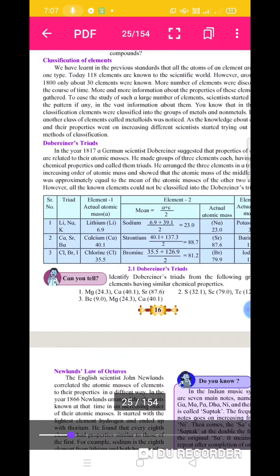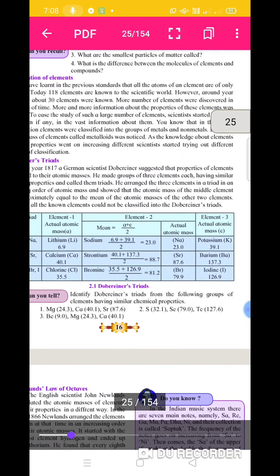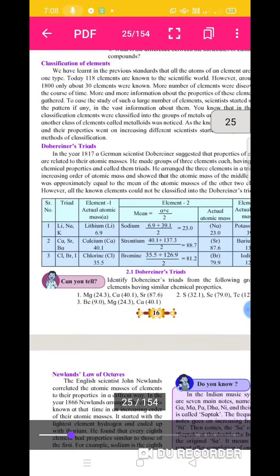But in the 18th century, only 30 elements were known. More elements were discovered in the course of time.